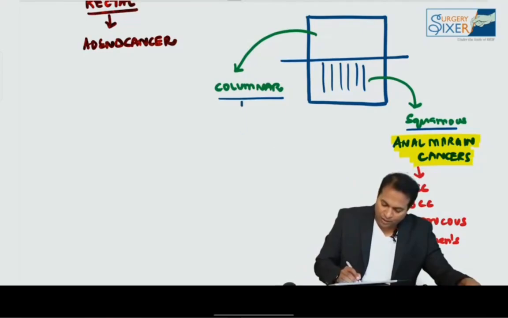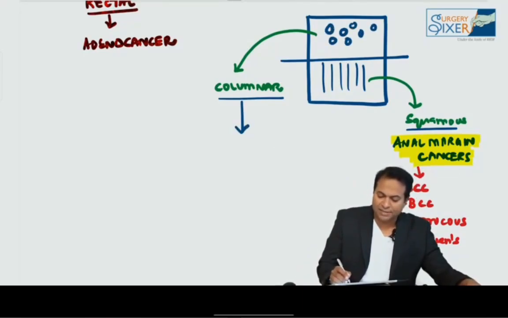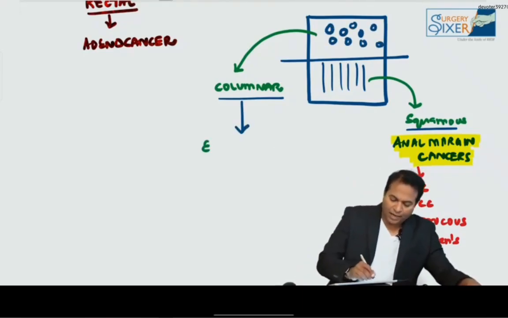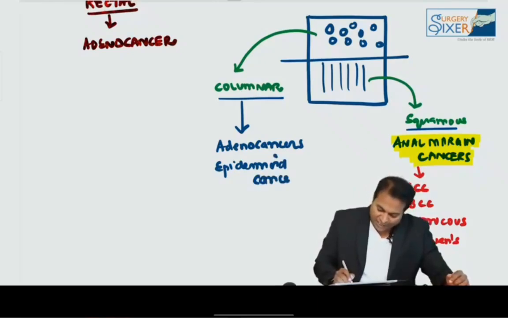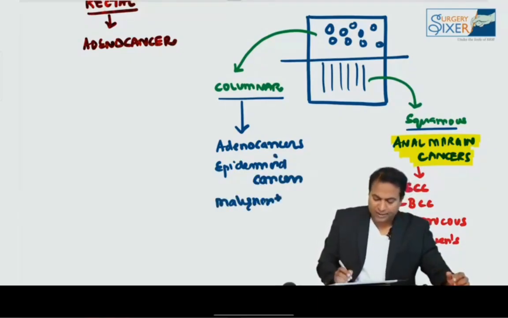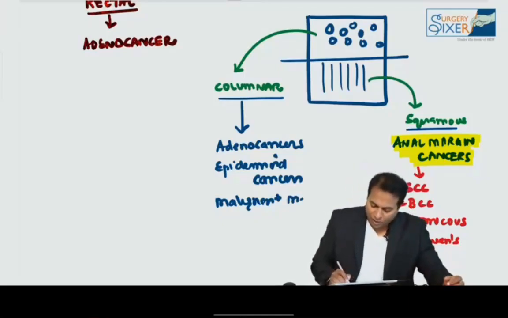And coming to the columnar epithelium, we can get cancer here. What are the cancers you get here? Because it is lined by columnar epithelium, they are known as adenocarcinomas. Here we get adenocancers. We get epidermoid cancers, and we also get malignant melanoma. Though it is a skin cancer, commonly seen in the skin, malignant melanoma is also seen in these places.